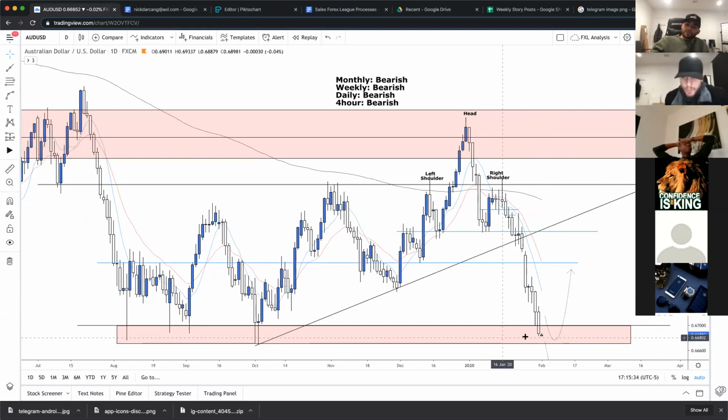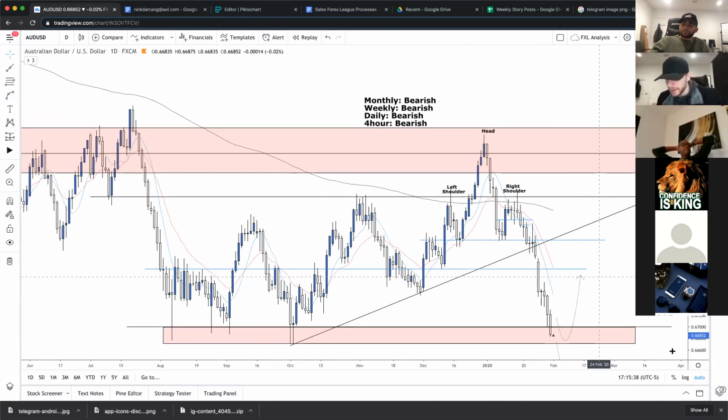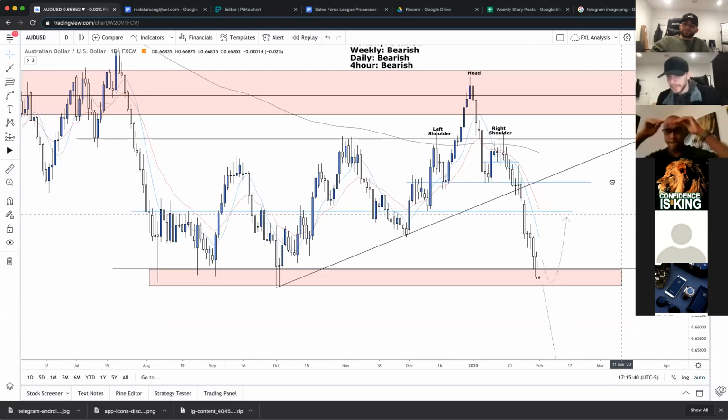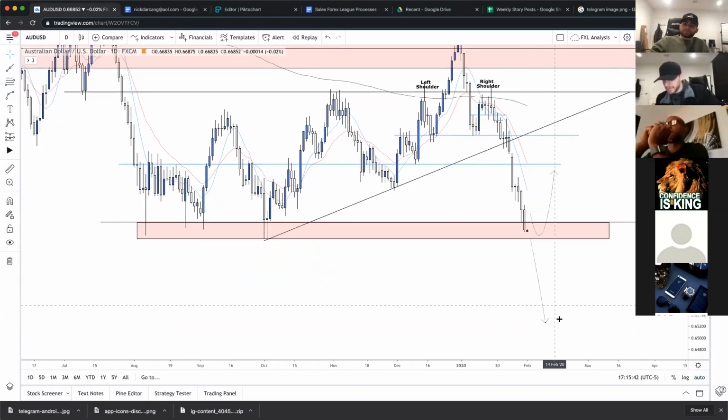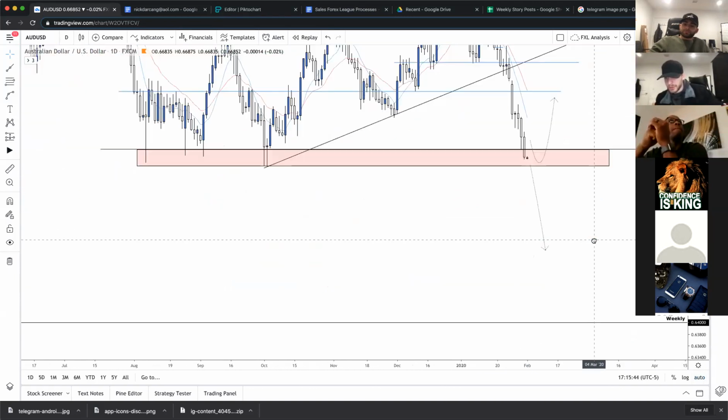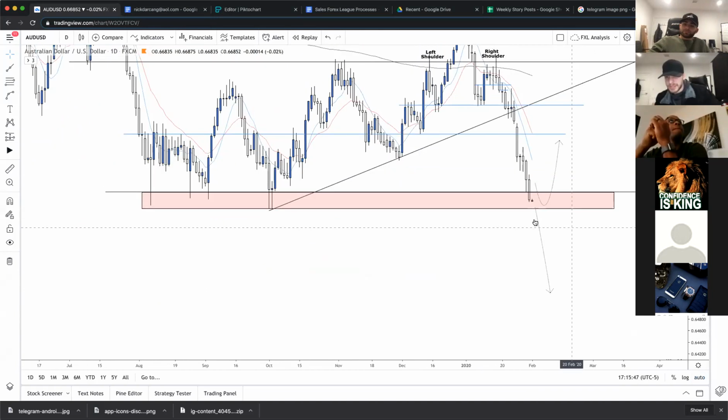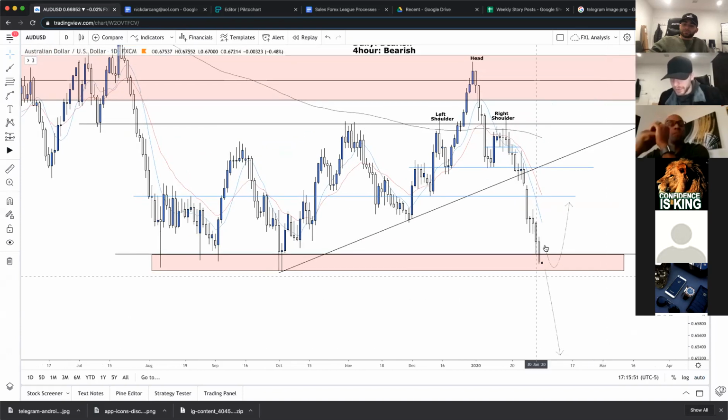Not many wicks coming off of these candles, so that's something to be aware of. We could definitely see price action just keep melting, in which case we'll be looking for lower targets, potentially the weekly if we see another lower high with certain confluences that we look for. Or we could see a bounce. It's very possible, in which case it's likely that price action would come back up to 0.68.